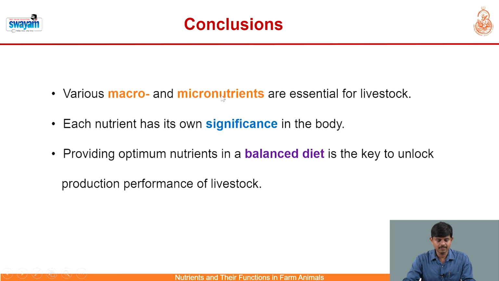With this brief discussion, we have come to the conclusion. We can conclude that there are various macro and micronutrients that are essential for livestock for performing various physiological functions, and each nutrient has its own significance in the body. Therefore, providing optimum nutrients in a balanced diet appears to be the key to unlock production performance of livestock.